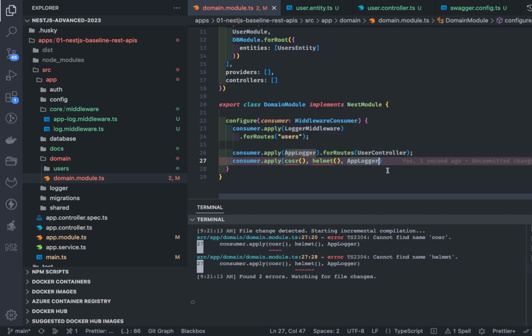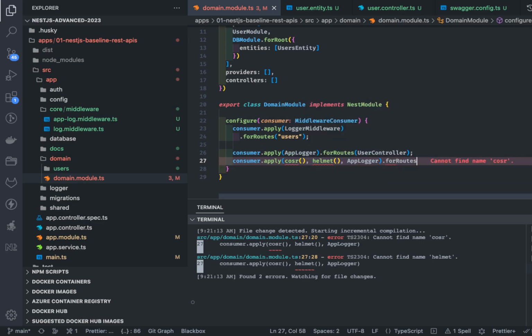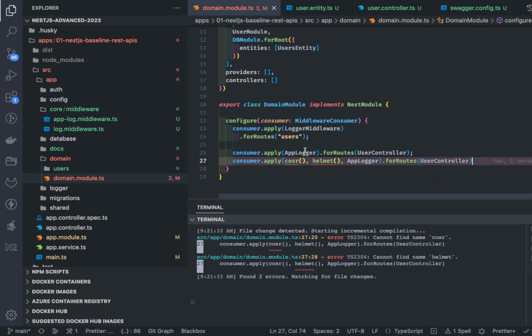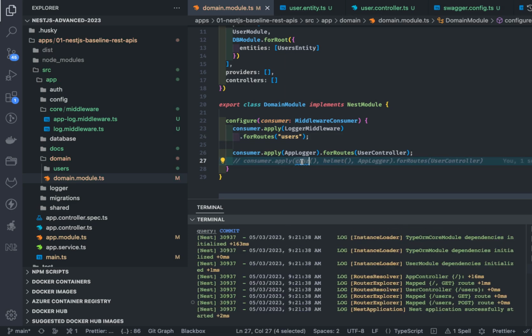And then consumer.apply this particular middleware, and for all routes, here you can specify the user controller. So these are just simple examples of how we register our middleware, right? Here I need to import helmet and cross-origin modules from npm. So this is the way of registering the middleware.